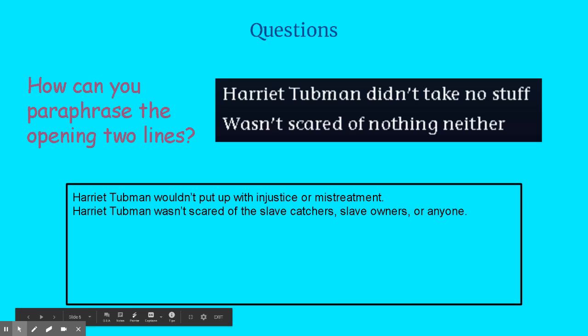All right, so I went ahead and paraphrased it. And remember, when we talked about "didn't take no stuff," we meant that she wasn't going to put up with stuff. So based on what I know about Harriet Tubman from our previous story, I put in what she wouldn't put up with. She's not going to put up with injustice or mistreatment. And the next line, "wasn't scared of nothing neither." I said that she wasn't afraid of slave catchers. She wasn't afraid of the slave owners. She wasn't afraid of people that could have turned her in. So she really wasn't afraid of anyone.